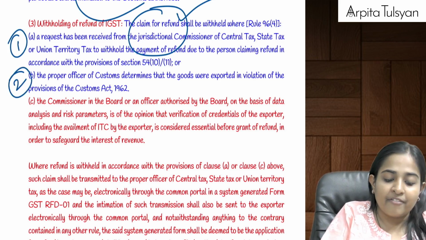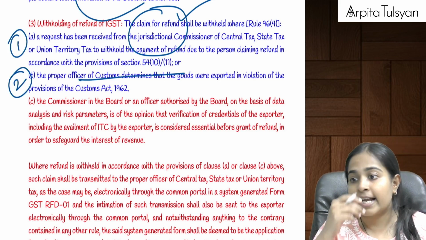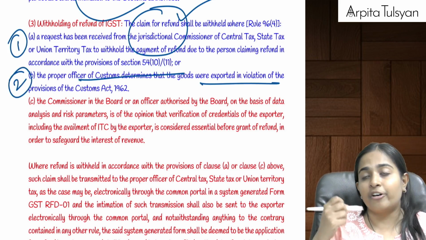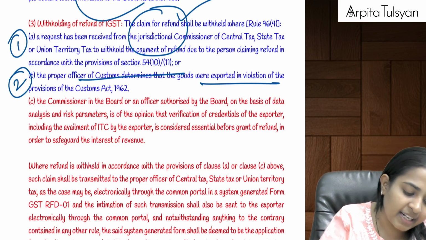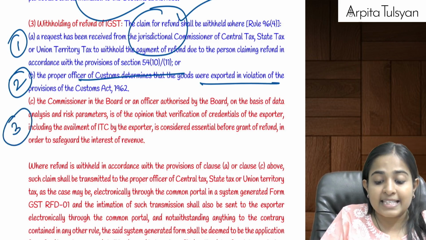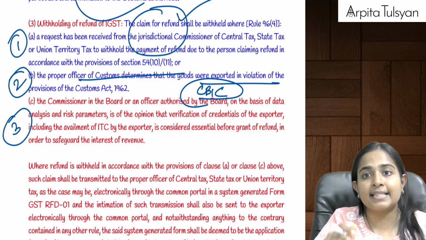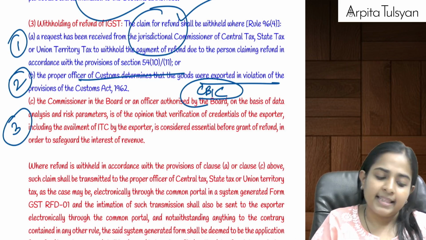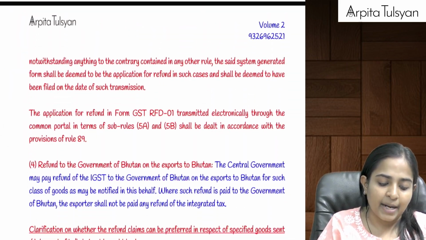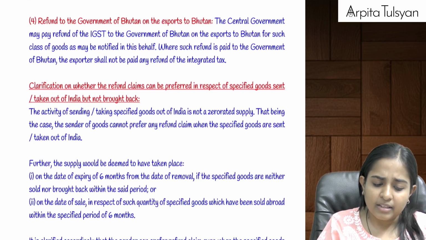Okay, second one, when the customs officer says that these exports were done in violation, then your refund can be withheld. Or when the CBIC intervenes in between and says that we need to check some things, then in that case, the refund of IGST can be withheld. Are you clear with this?